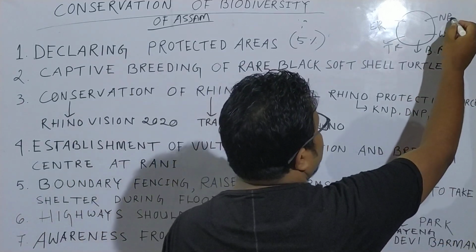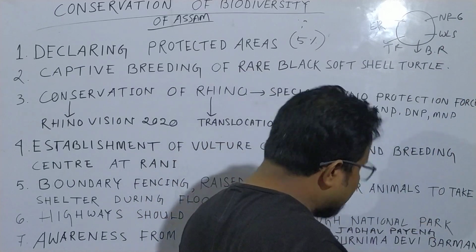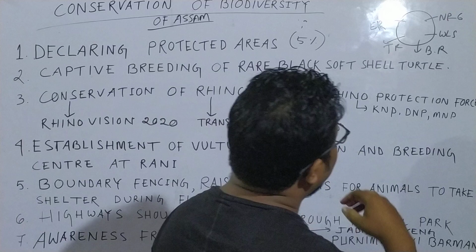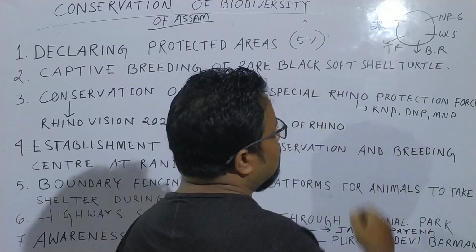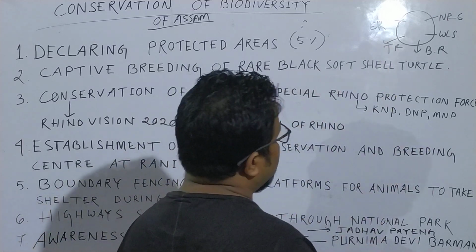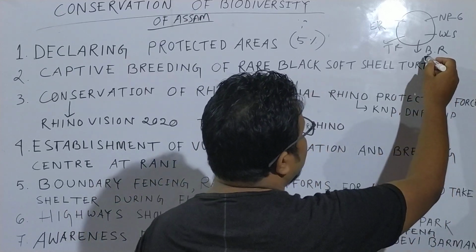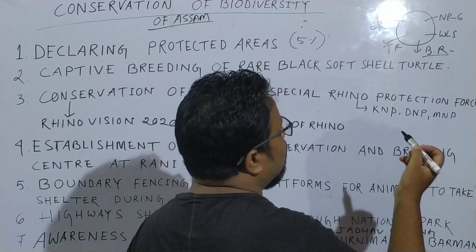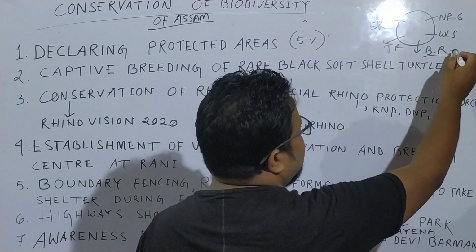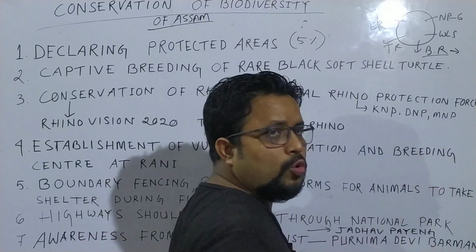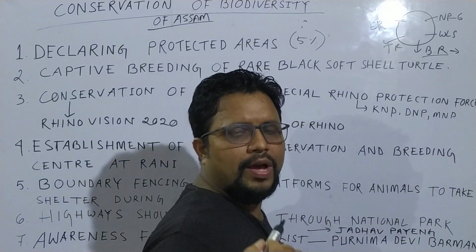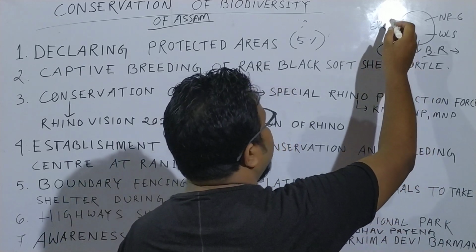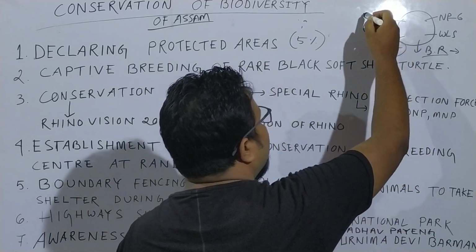Now we have 6 national parks. Recently Dihing Patkai is proposed to be a national park, so the number of national parks goes to 6. Then we have Biosphere Reserves. We know Dibru-Saikhowa and Manas are the Biosphere Reserves. How many do we have? We have 2 Biosphere Reserves, 3 Tiger Reserves and 5 Elephant Reserves.